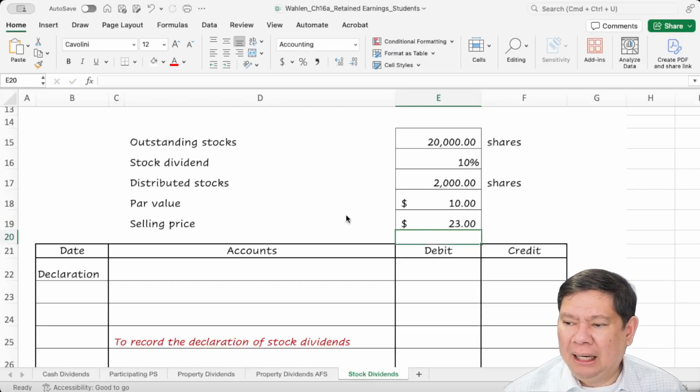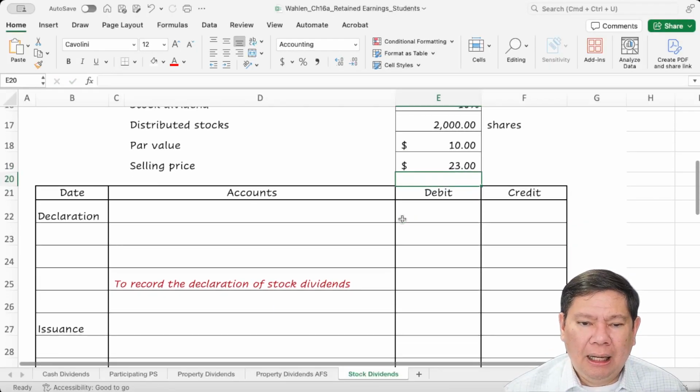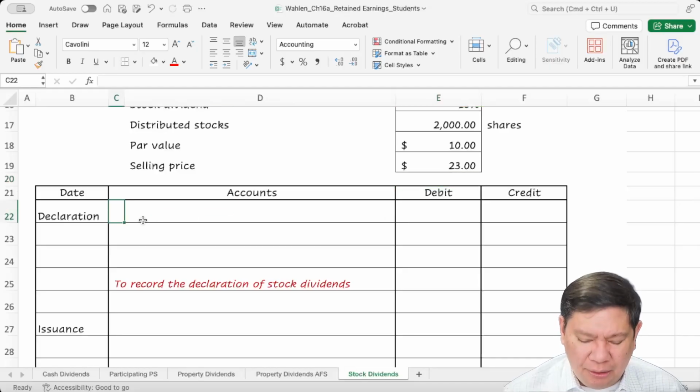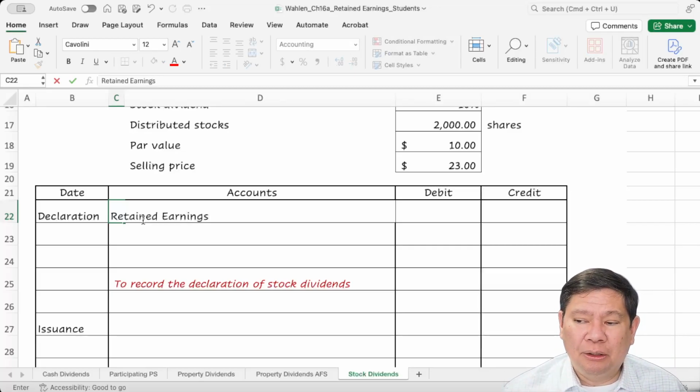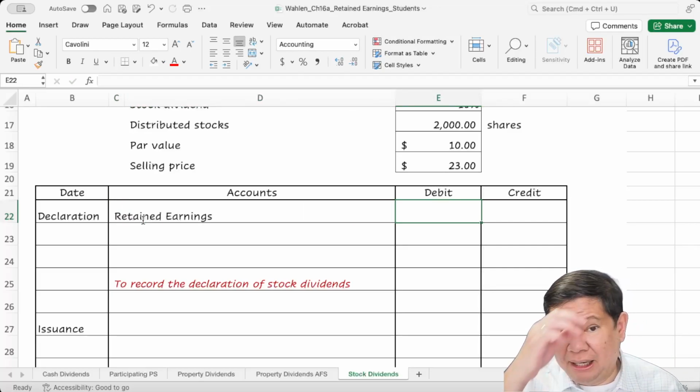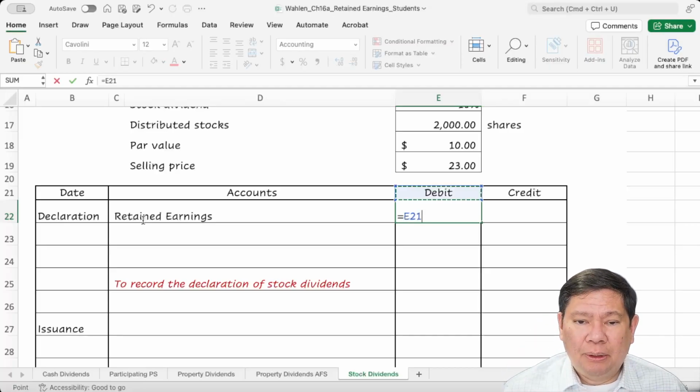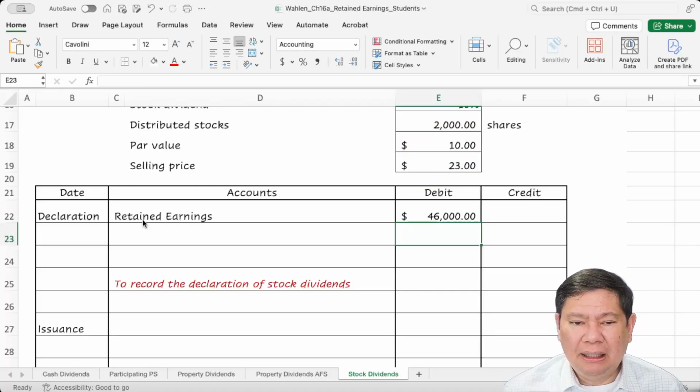So at the declaration, we're going to put retained earnings on debit. That means our retained earnings will go down by the fair value: $23 times the 2,000 shares to be distributed, $46,000.